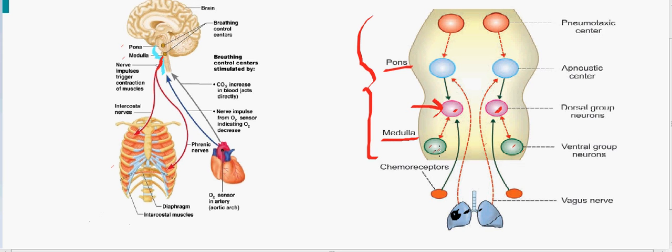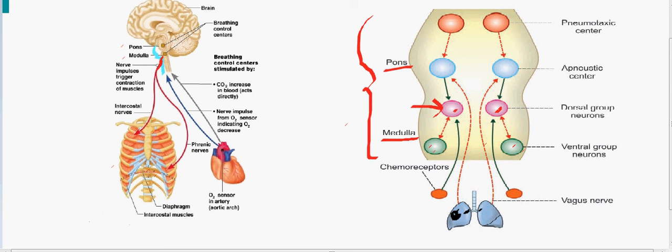And we have to note an important thing, that these ventral group of neurons doesn't influence on normal breathing, but they become active only during forced breathing, and in that way they can have the influence over the inspiratory and the expiratory muscles. So during the forced expiration, the ventral group of the neurons send impulses to the diaphragm and the external intercostal muscles along with the abdominal muscles.